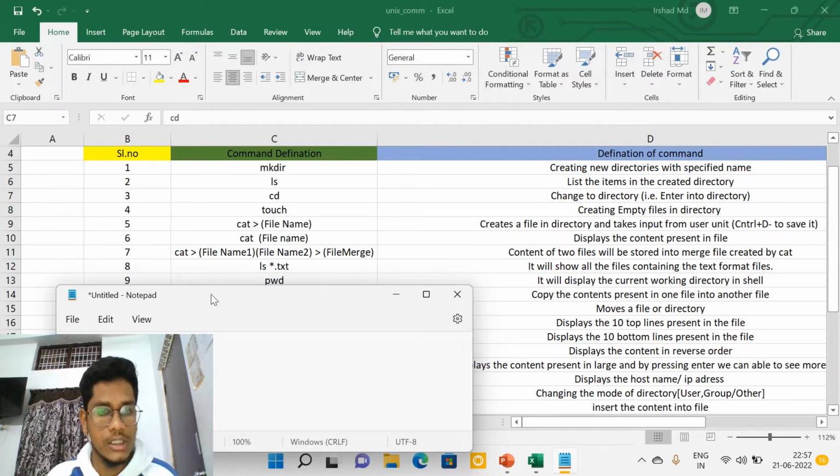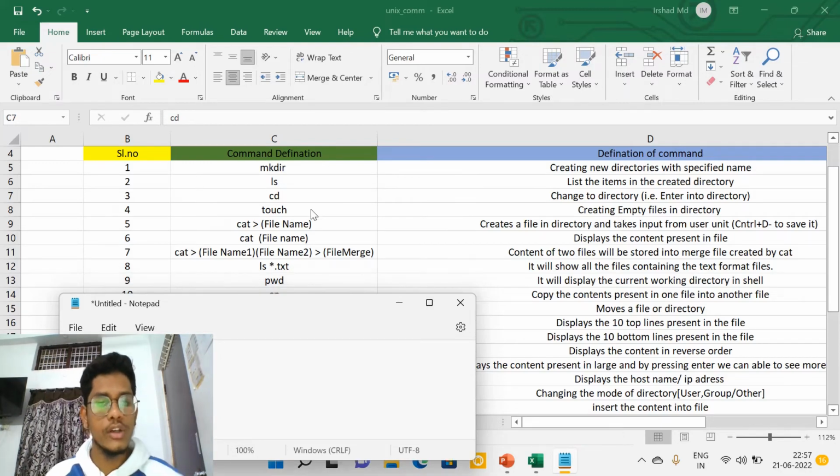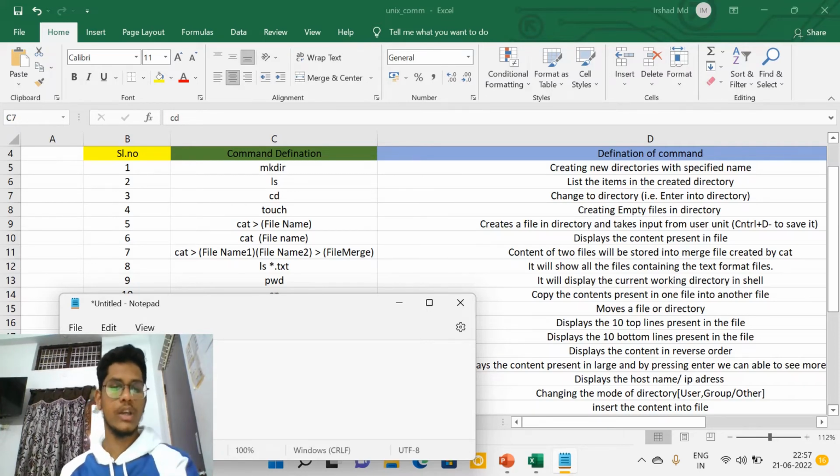Let's move on to touch. We are going to create new empty files. After that, with the help of cat: cat greater than f1.txt means the command creates a new file f1.